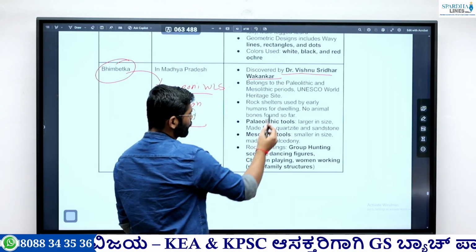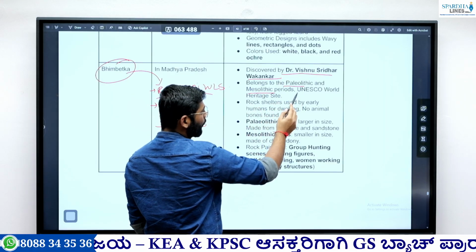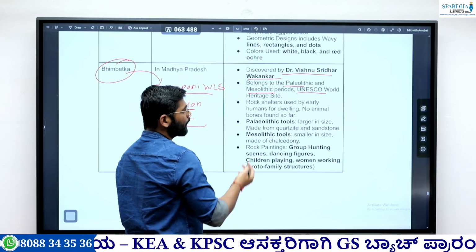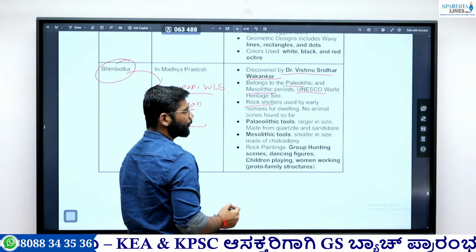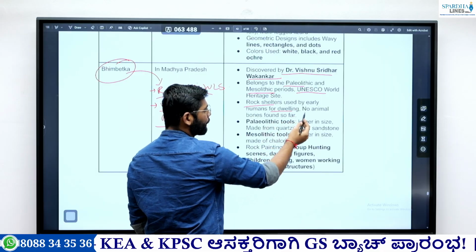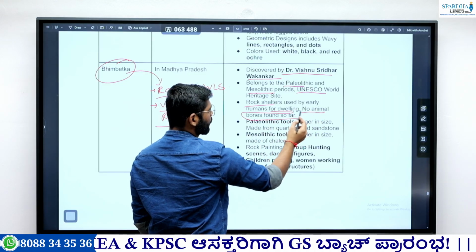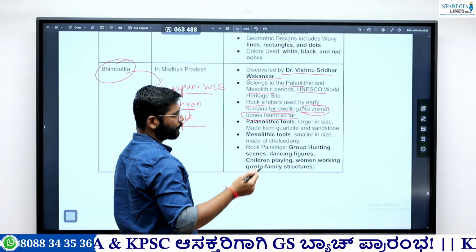This belongs to the Paleolithic and the Mesolithic period. Now it is part of a UNESCO World Heritage Site. These are primarily rock shelters used by early humans for dwelling. No animal bones have been found yet. We might find them later.